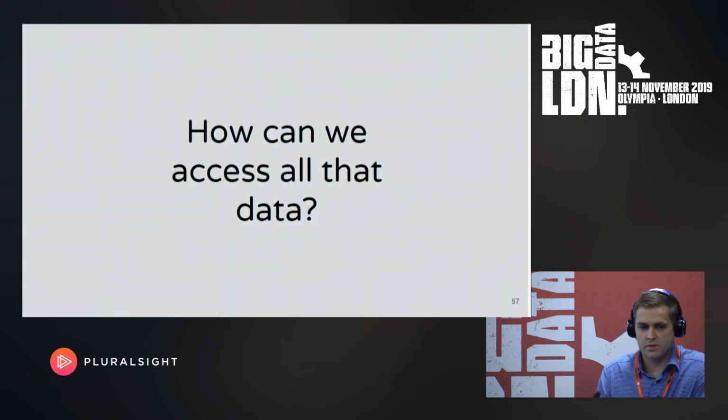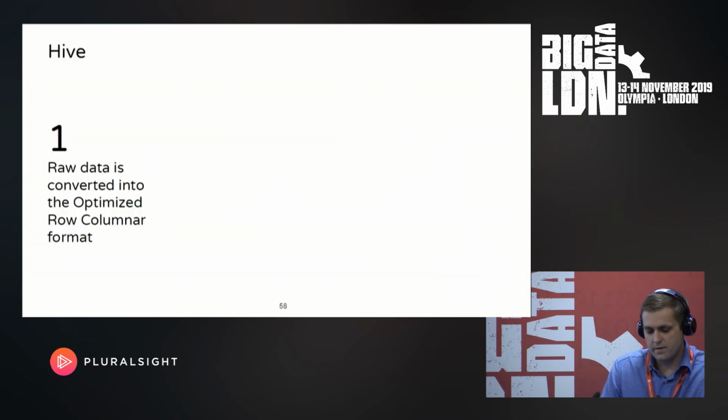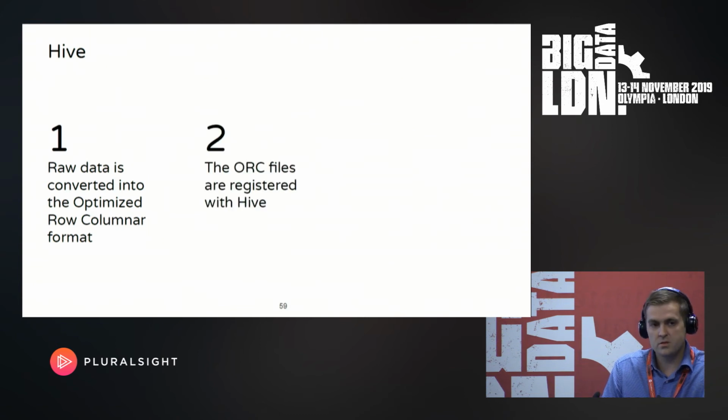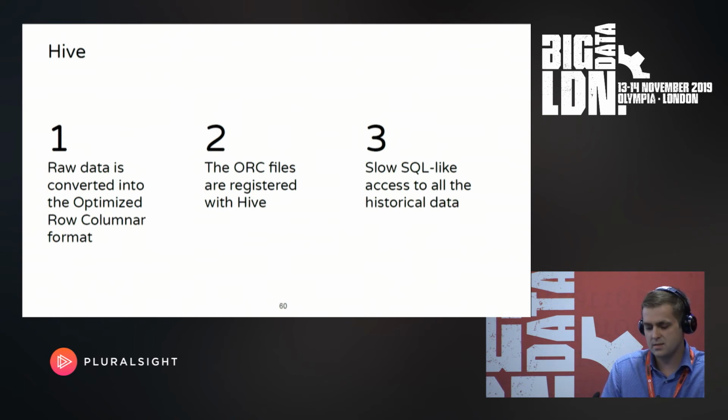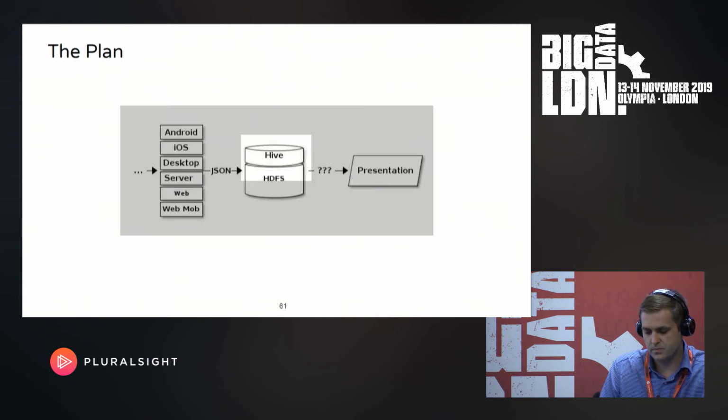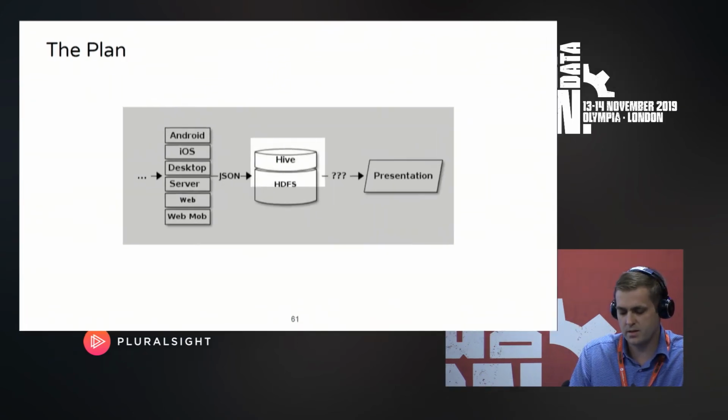So this leads us to the next question. HDFS is all good and fine, but you need proper ways to access all of that data. So for that, the first thing we do is convert all the JSON files into the optimized row columnar format, otherwise known as ORCs. We register those files with Hive, and this gives us slow SQL access to all the historical data we have. Basically, this looks like a single flat table with all the events we ever received, well, for 2 years. So we install Hive alongside HDFS.